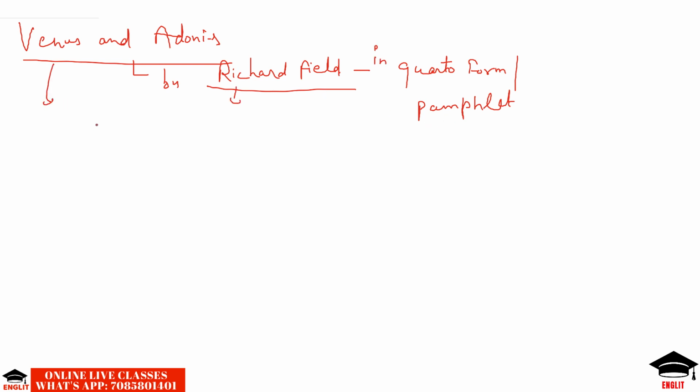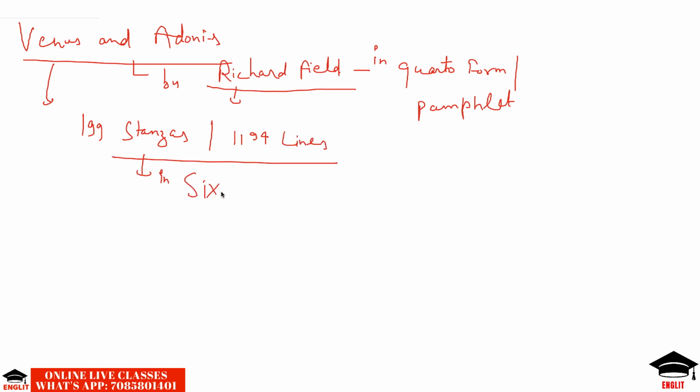It comprised 199 stanzas, or you can say 1194 lines. So it was written in a six-line stanza. A six-line stanza is also known as sesta rima or sestina.